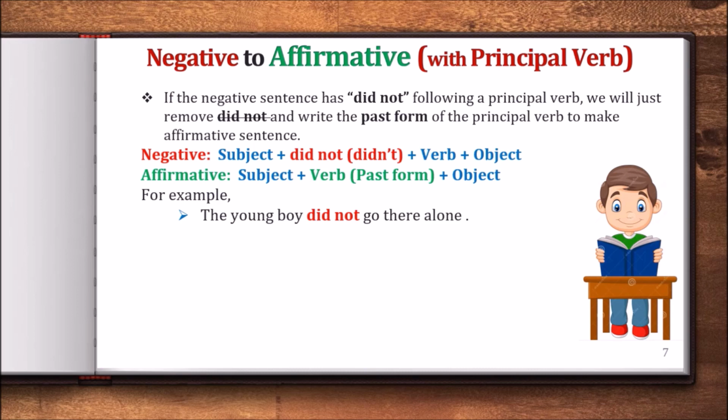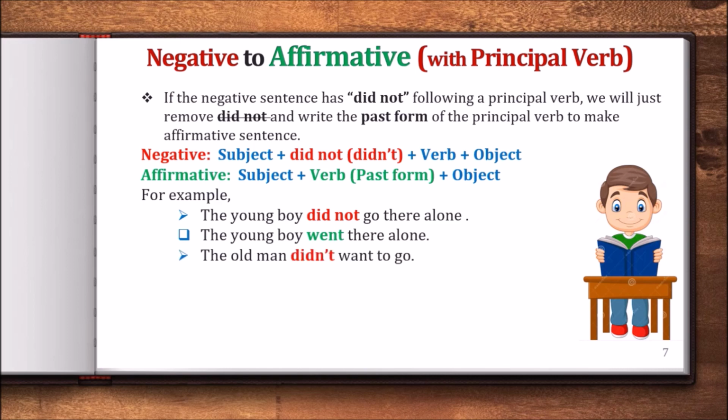You can find did not and then the principal verb go. Then what will we write? We will skip did not, then we will write go. But the past form of go is went. Then the correct sentence will be the young boy went there alone. This is our affirmative sentence, right?